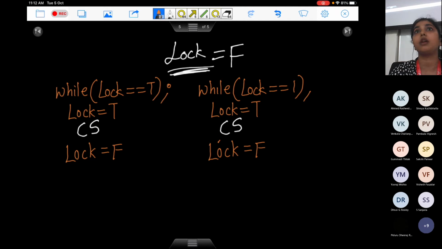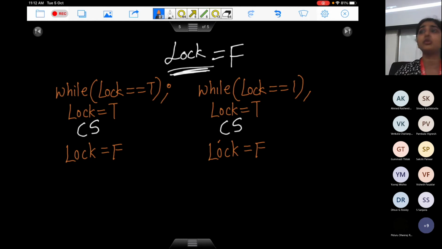So a shared variable lock, multiple processes sitting. Whoever goes inside, first of all you check the lock. If it is open, you go inside and you lock it. After coming back, you open the lock. Okay, any other problem, a more fundamental problem? One problem is that the critical section for a particular process can be very long. In that case, there is no other option, others have to wait.